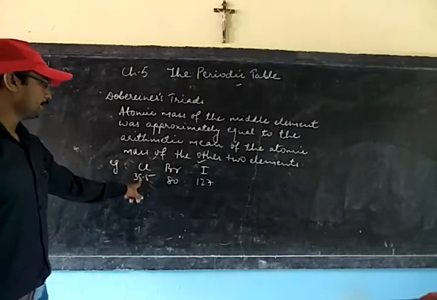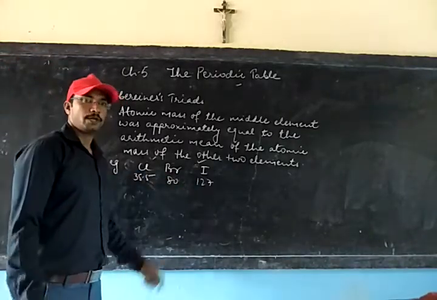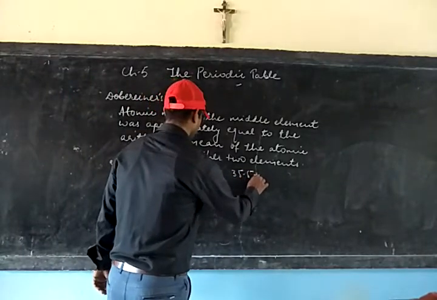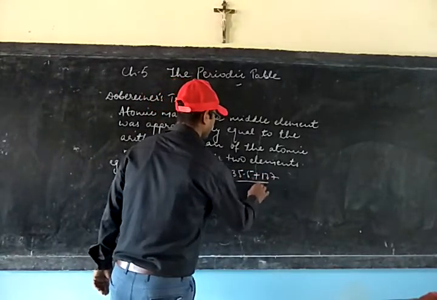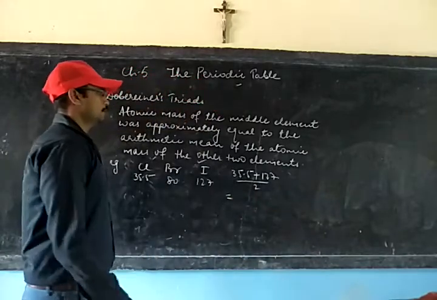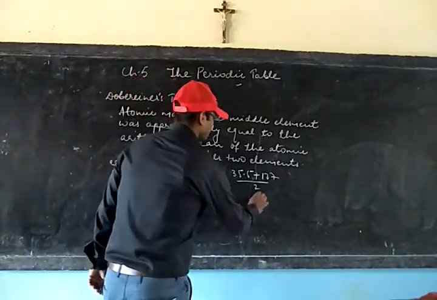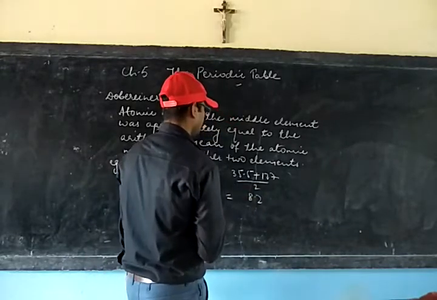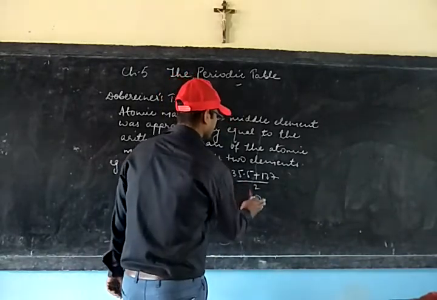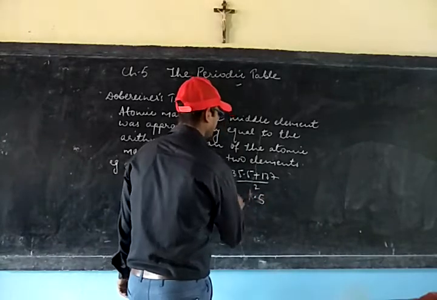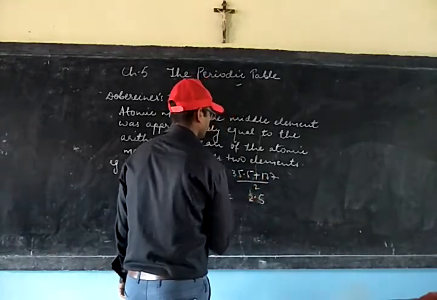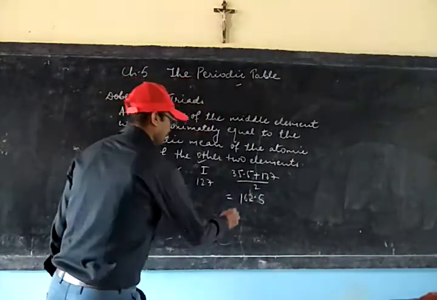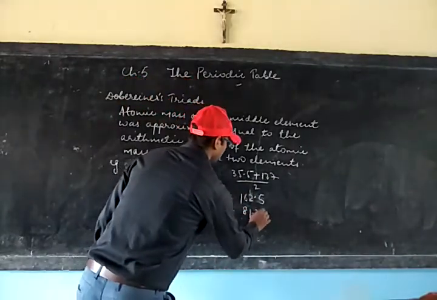Again, when you find the average atomic mass of these two, that is chlorine and iodine, it will be 35.5 plus 127 divided by 2, which is coming equal to 162.5 by 2, which is equal to 81.25.